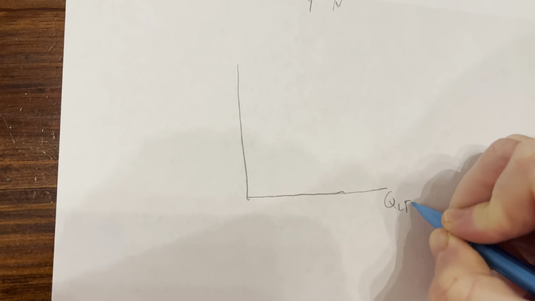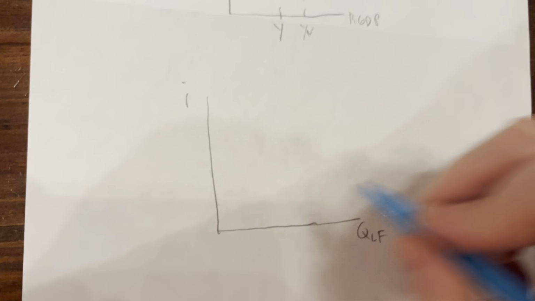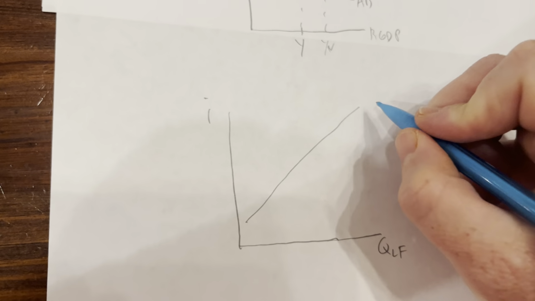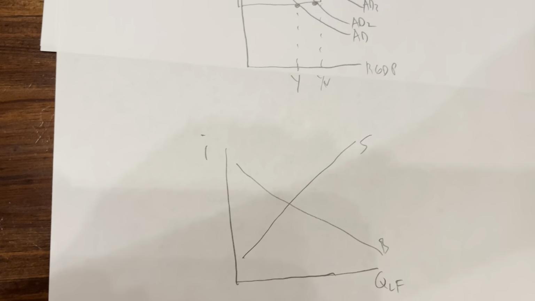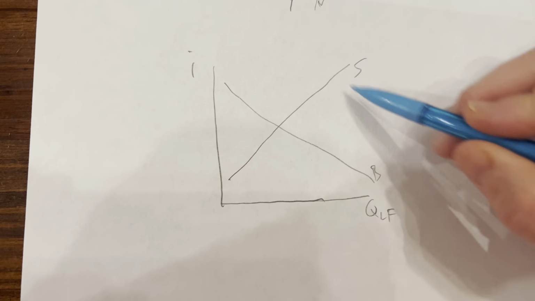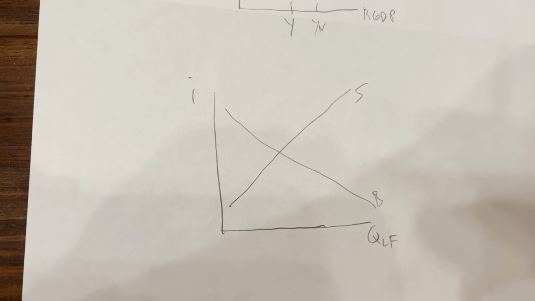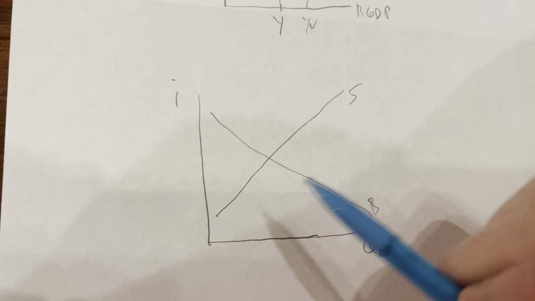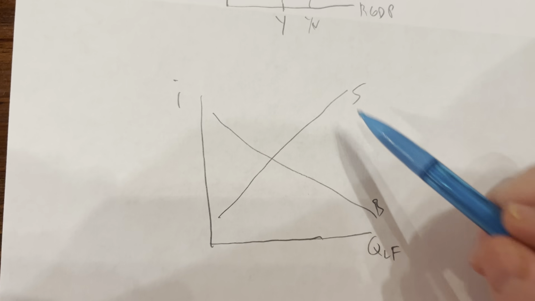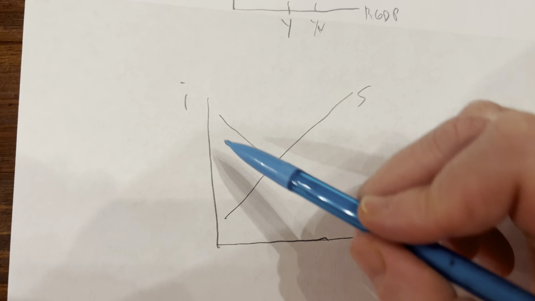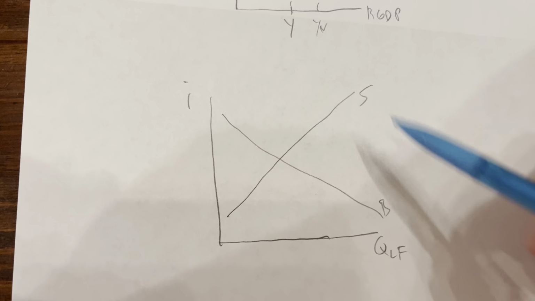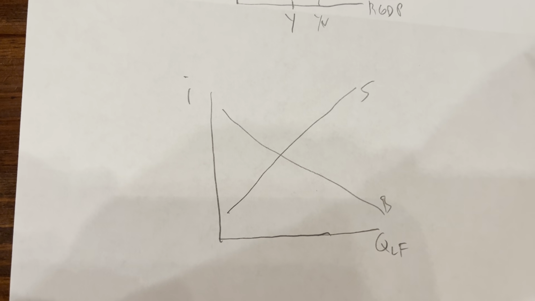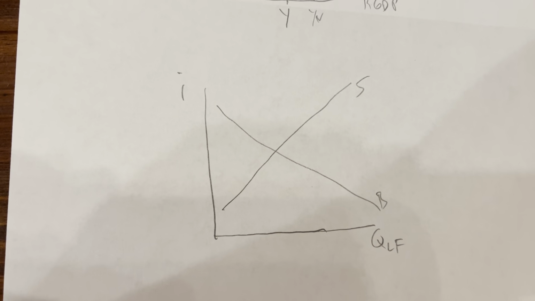This would be the quantity of loanable funds. This is interest rates, savings curve, the borrowing curve. And so the savings curve shows the relationship of savers in regards to interest rates. When interest rates are higher, they save more. The borrowing curve shows that when interest rates are lower, people borrow more. This is really just supply and demand in regards to the market for loanable funds.